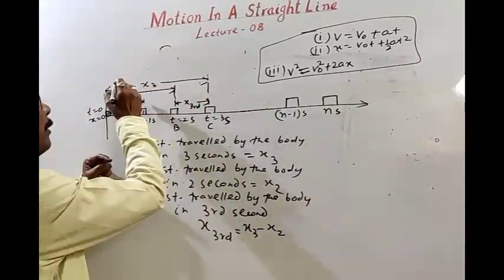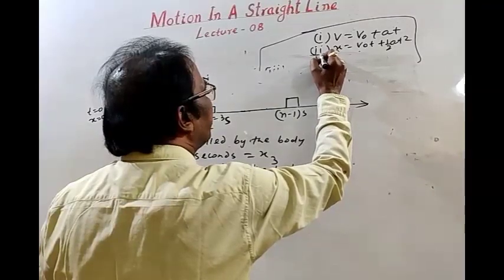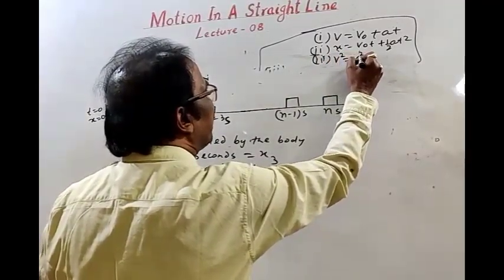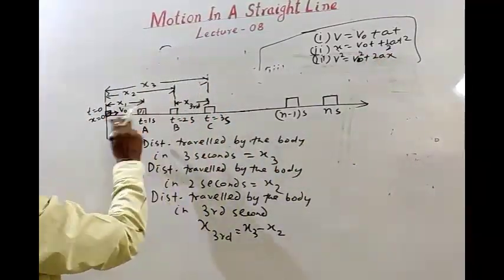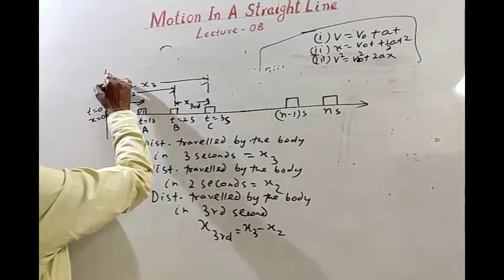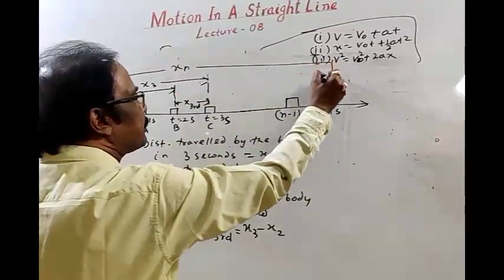I am erasing this line, equation 3, v square is equal to v naught square plus 2ax. Similarly, in n second, the body has covered a distance xn.